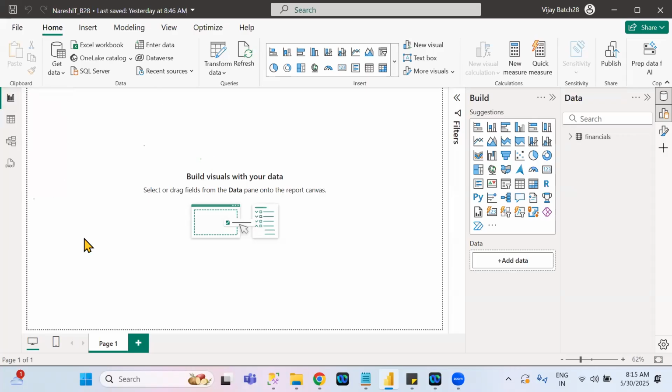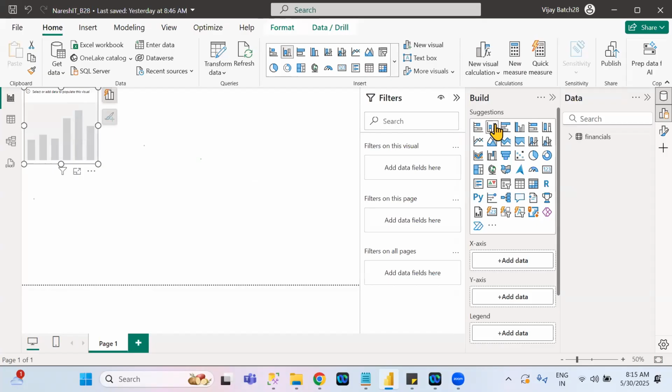In the report view tab, this is the center part. In this center part, you have to take the visualizations and drag and drop the columns into the visualization. Automatically, the visual is created. Let's see with an example. We create Power BI reports in the report view tab only, not in any other tab. Suppose I'm taking this visualization.